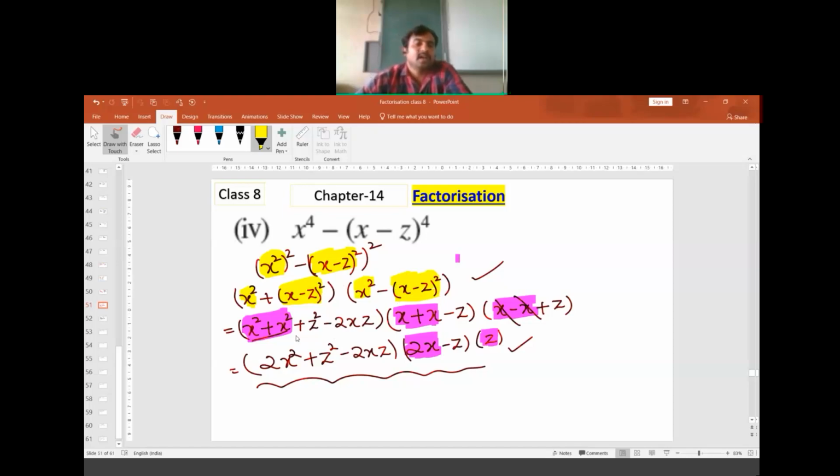In the next step, I have just expanded this. If you expand,